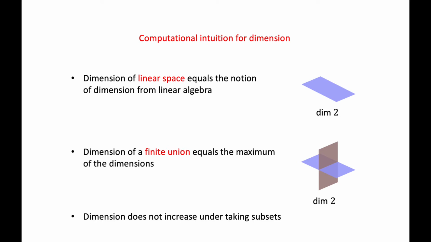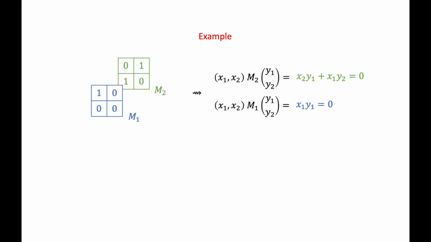And finally, very naturally, the dimension does not increase under taking subsets. Now we are ready to look at our first example. We look at a 2 by 2 by 2 tensor whose two slices M1 and M2 are as shown in the picture. We construct from these slices the system of equations as in the definition of geometric rank.